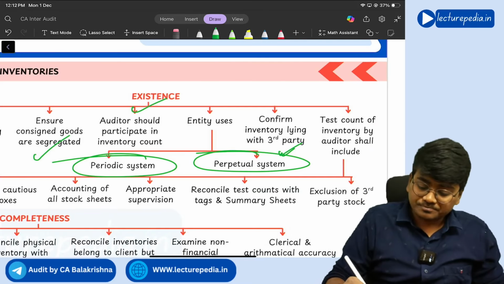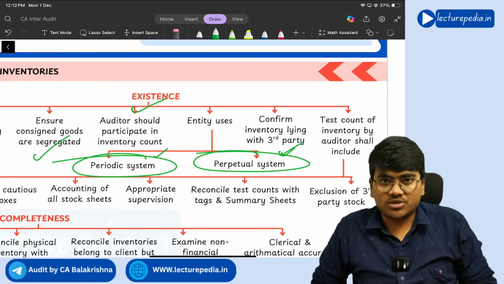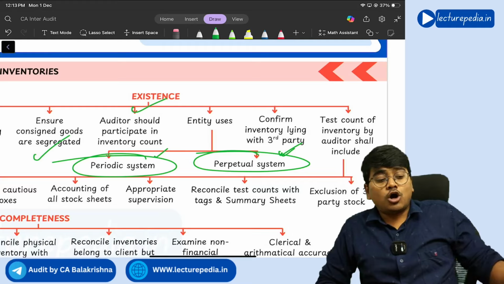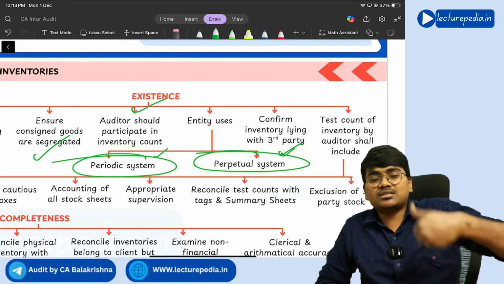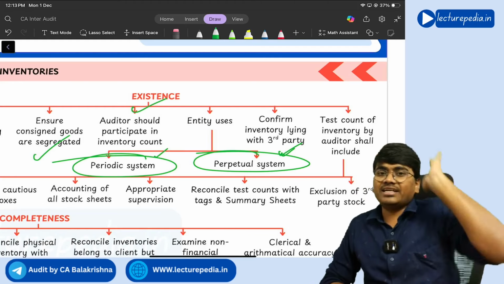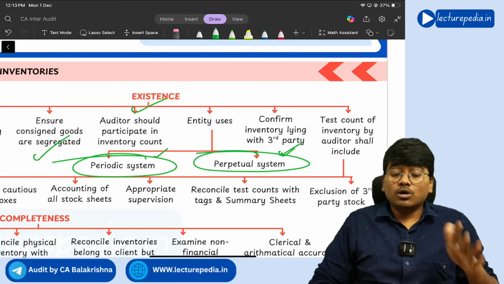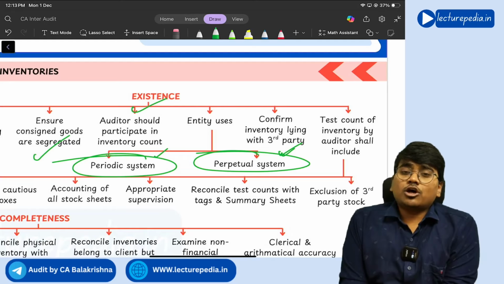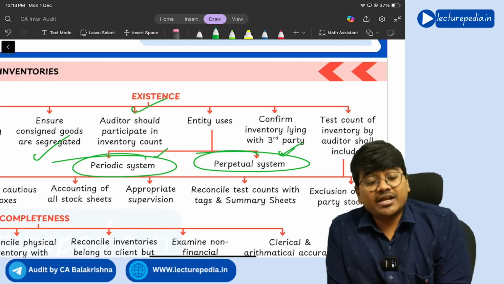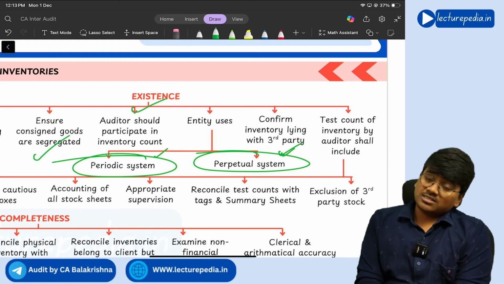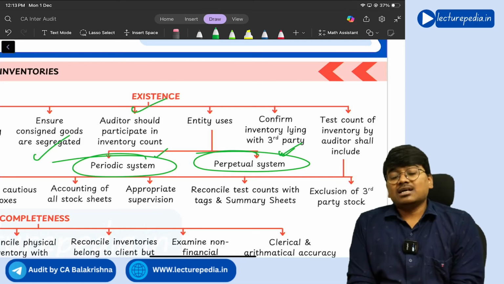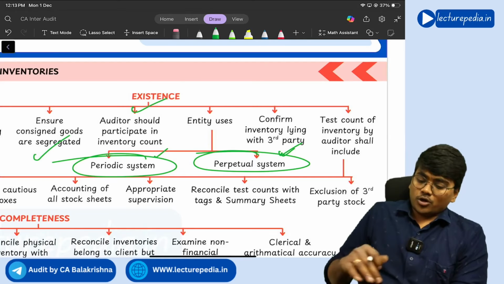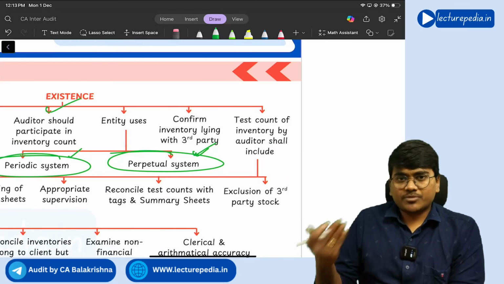In case of the periodic system, what happens is after the transactions take place, once in every 15 days or 10 days, all the transactions will be passed in the books at a time, that is periodic. So if the entity is following the periodic system, the books of accounts will not be updated at all times. But if the entity follows the perpetual system, the books of accounts will be updated at all times. So you need to see which type of system the entity is following, because based on that only you will verify the books of accounts.